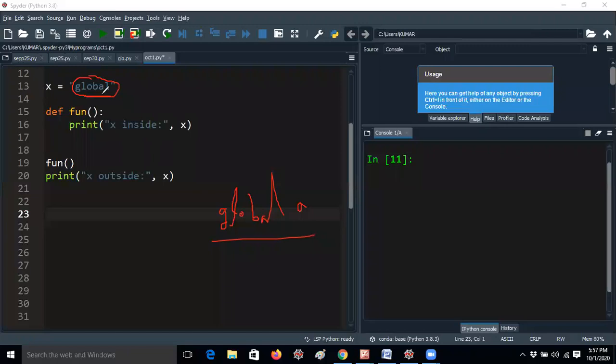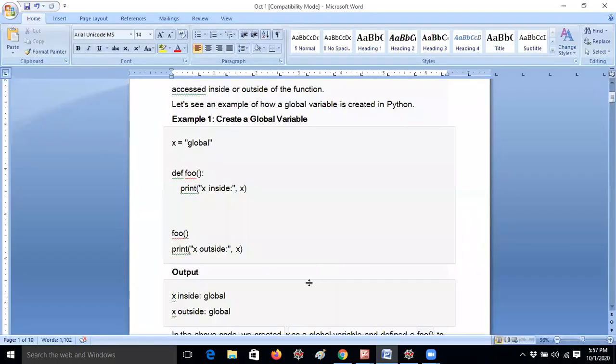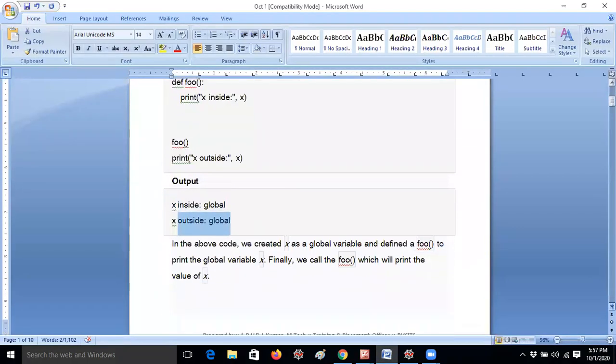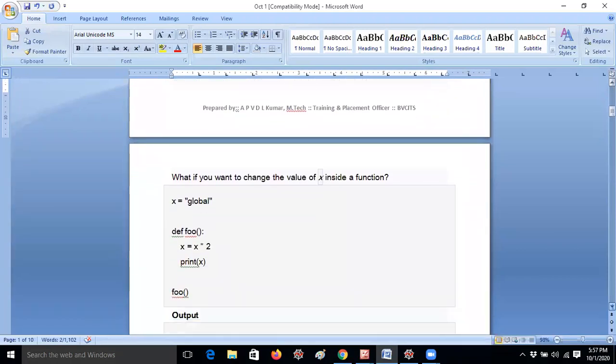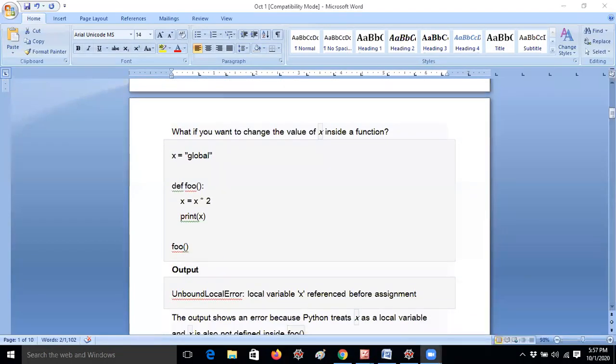And x equal to global means x is defined outside the function. That means x is a global variable, so you can print that value here also, it can be accessible. Now it will print x inside global, x outside global. So that is the program theme. Now I am getting x inside global, x outside global. I explained each and everything, and in the material also you can go through it, no problem.